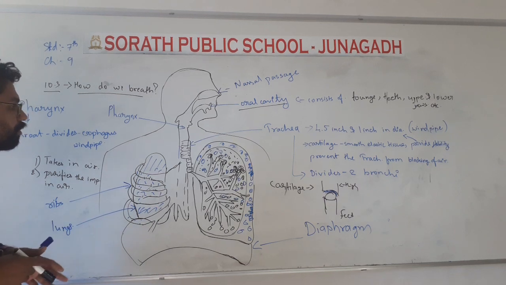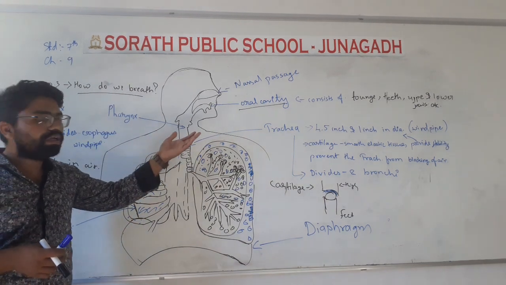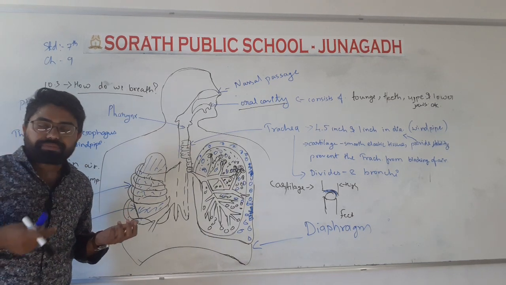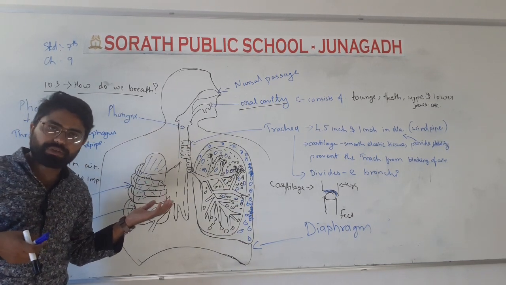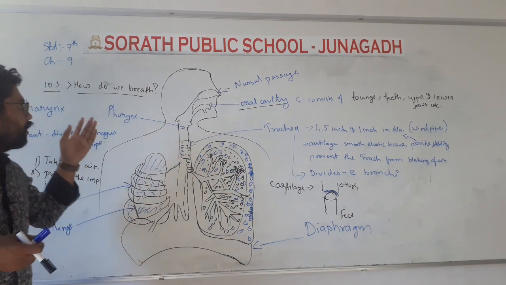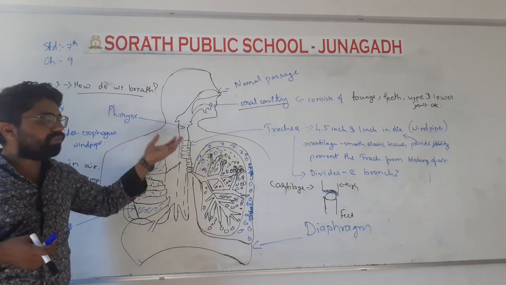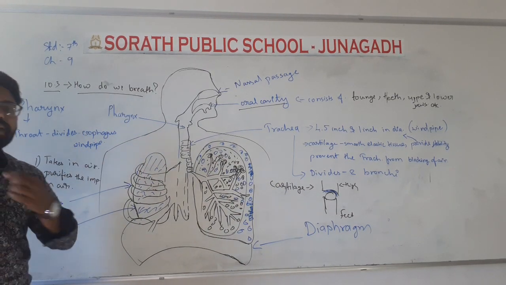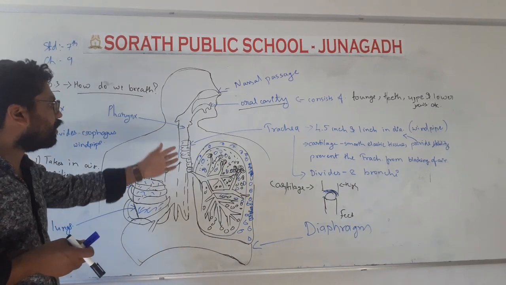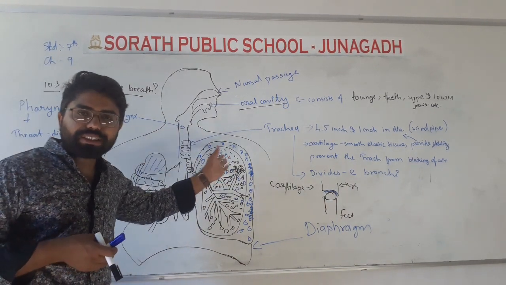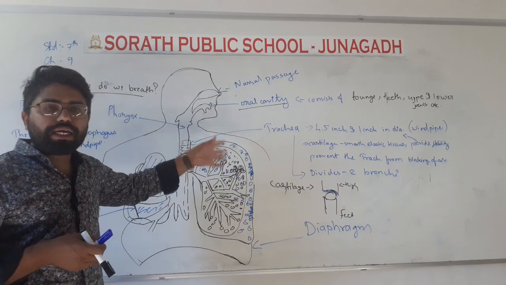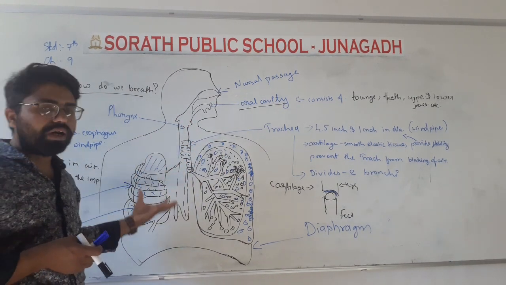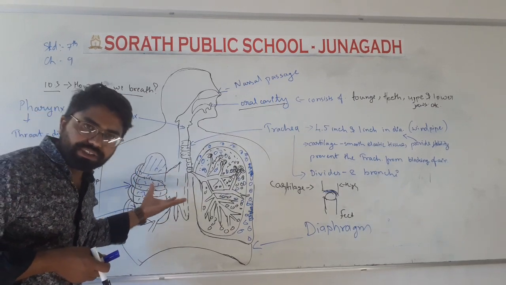In that, first of all, there is a nasal passage. First of all, we take in the air by the nostrils, and it is purified also there, okay. Then it moves to the pharynx. What is the work of the pharynx? Pharynx means throat, and it divides into the esophagus and the trachea. So it allows the air to move into the trachea, then it moves to the lungs, which are covered by the rib cage.